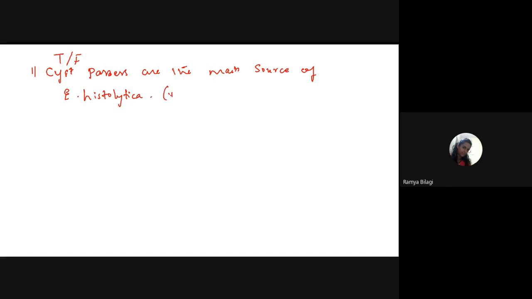Students, what does this statement suggest, whether it is true or false? If anybody passes a cyst in their stool, so now what do you say? They are the main source of infection for amoebiasis or Entamoeba histolytica. What is the statement? True or false? True, ma'am. Be a little bit louder. True. All of you agree with true, or does anybody want to say it is false?